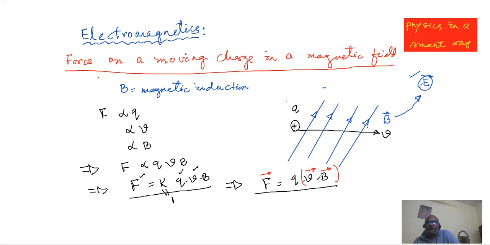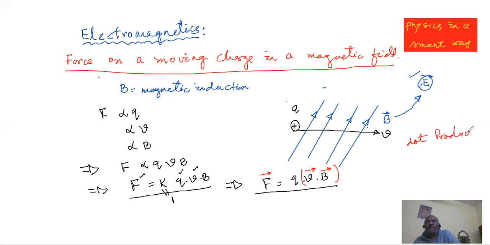How are you going to write this? Two vectors cannot be simply multiplied. You know earlier that when we multiply a vector with another vector, the multiplication job is not so easy. There are two types of multiplication. One is the dot product.